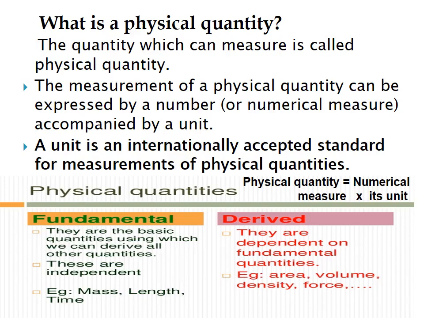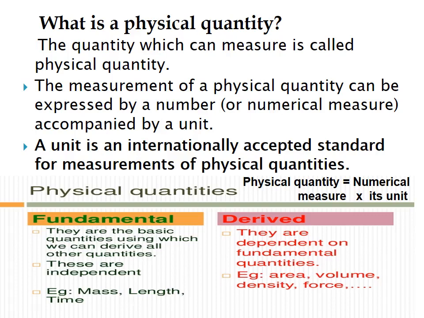And you may have a doubt, what is 72? 72 is a number. So, it can be said that this physical quantity is 72 times its standard quantity. Here we compare it with its unit. So, magnitude of a physical quantity is equal to numerical measure times its unit.